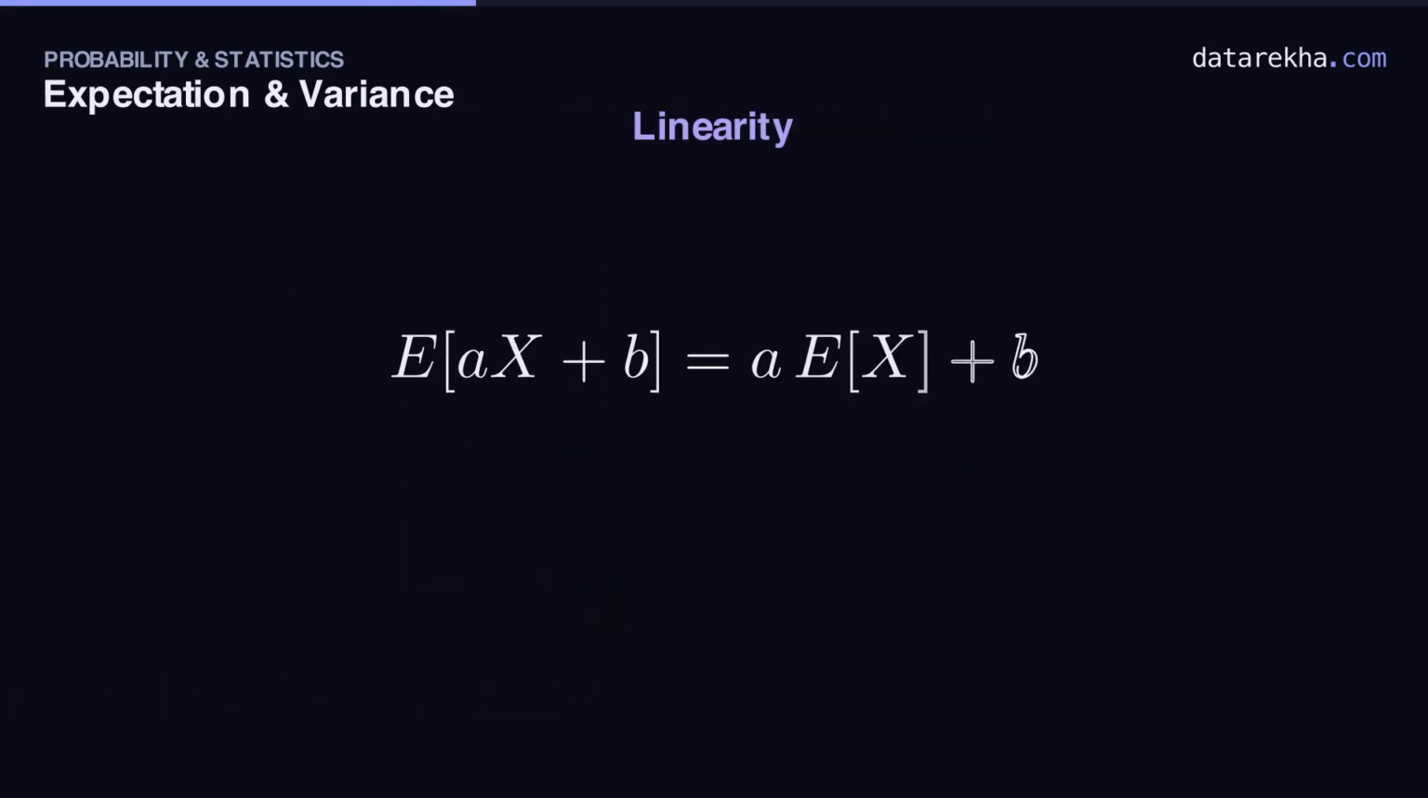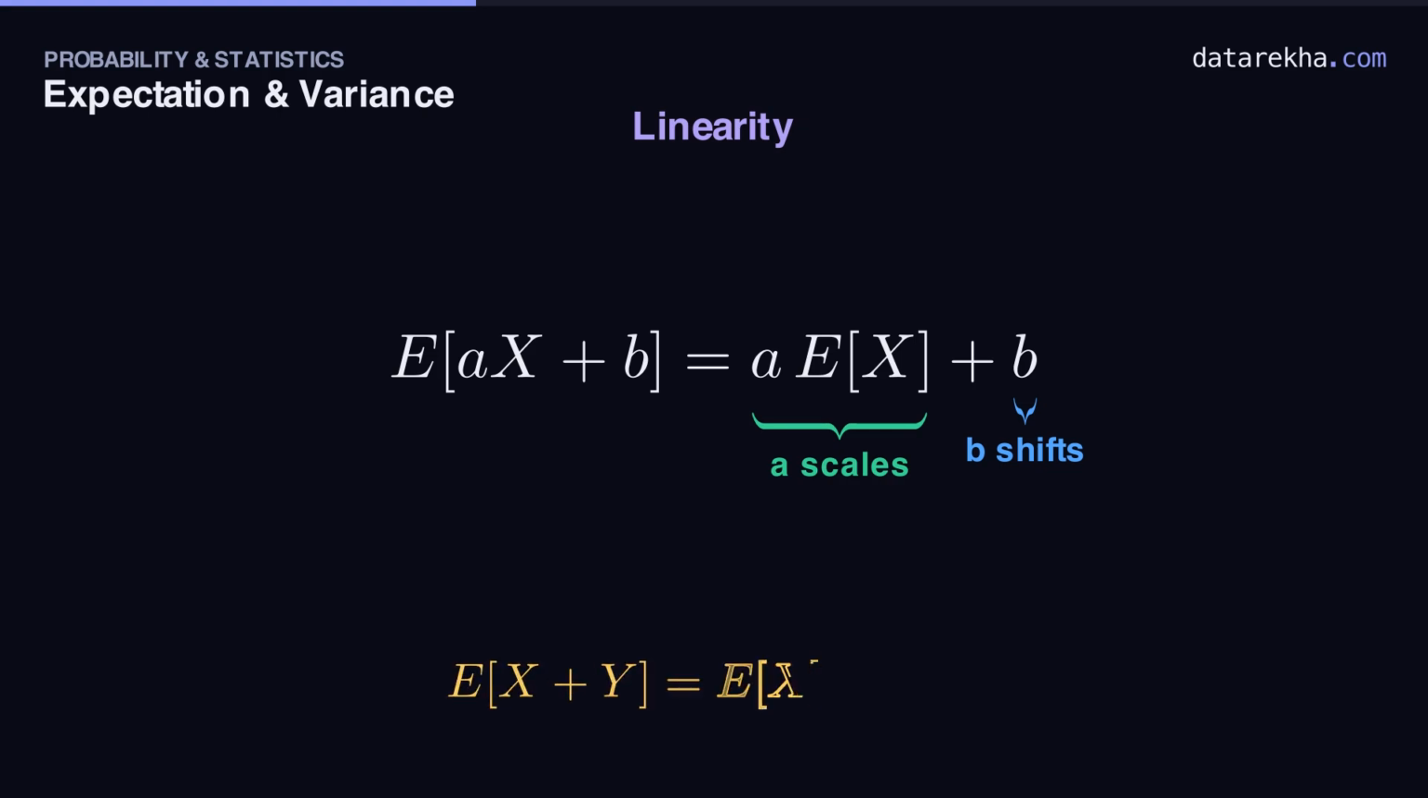Expectation has a property that makes life wonderfully easy. It's linear. If you scale X by a constant a and shift it by b, the expectation scales and shifts in exactly the same way. The constant a slides straight out in front, and the added b just rides along untouched. So to find the average of 2X minus 1, you take the average of X, double it, and subtract 1. No need to touch the probabilities at all. And here's a bonus that surprises everyone the first time. This holds no matter how the variables are tangled together. The expectation of a sum is always the sum of the expectations, dependence or not.